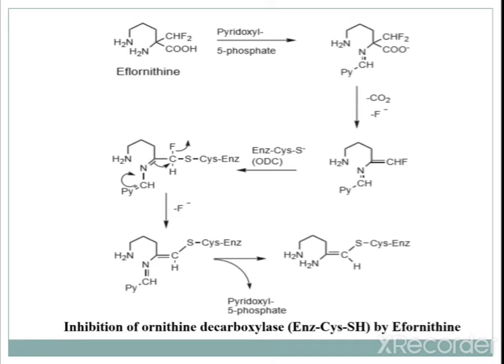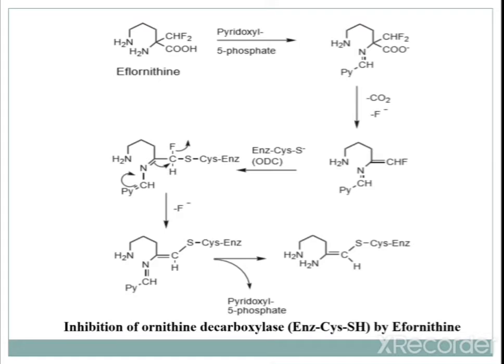Again in the presence of ODC, the enzyme Cys-SH, it forms a complex with this intermediate. Further, the bond between pyridoxal and SH shifts to between nitrogen and SH, and the subsequent bond shifts to the carbon.